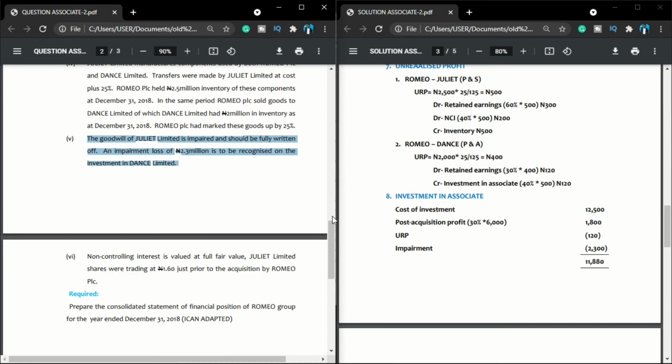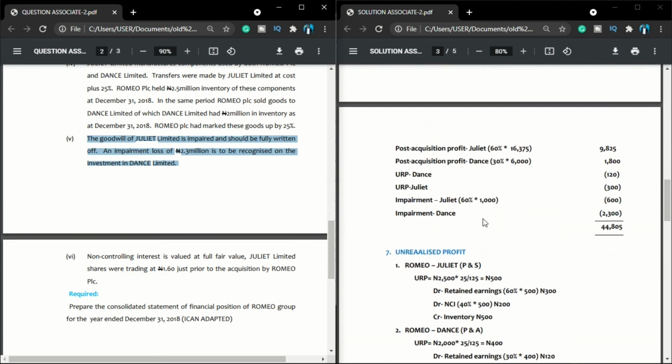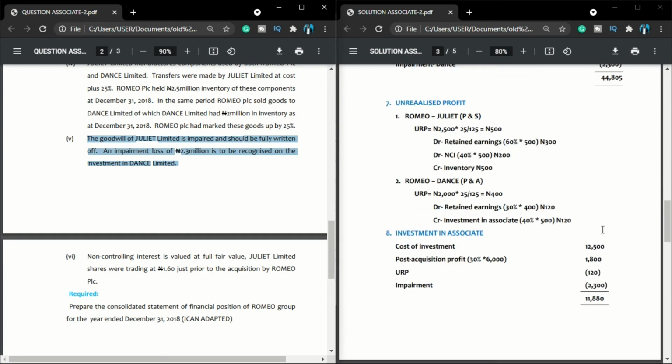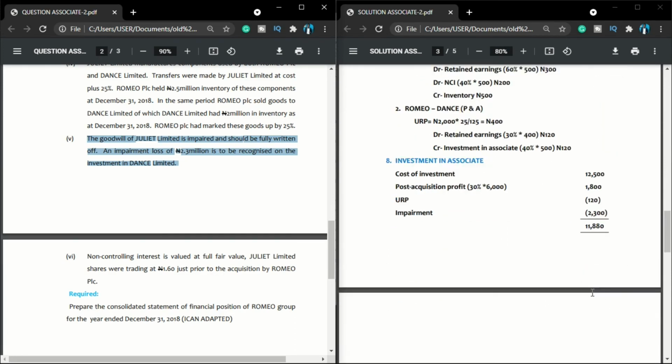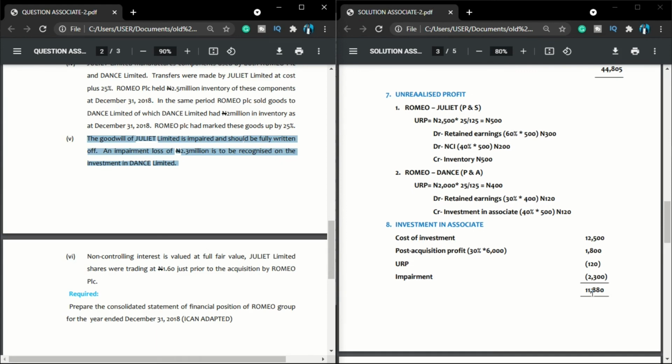So what will happen? Double entry. I will credit my investment in associates and I will debit my retained earnings. So you can see my investments in associates are reduced by the value of that impairment, and my retained earnings has also reduced, and that is the end of all the additional notes. So totaling everything, I can get my investments in associates, and everything is fine.